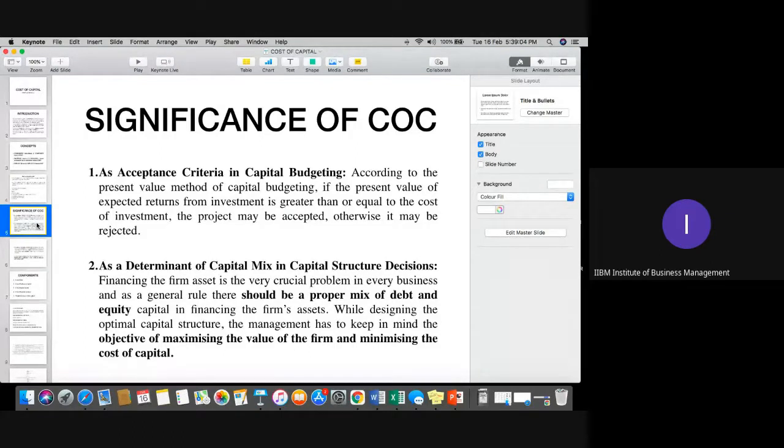For that purpose, you always need to assess the company's cost. Cost means which particular source of capital would be cheaper for the organization. So that would be the part of your cost of capital and the association of cost of capital with capital budgeting. Clear, everyone?